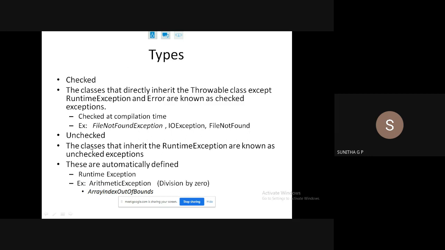And unchecked exceptions: the classes that inherit RuntimeException are known as unchecked exceptions. These are automatically defined. Why?